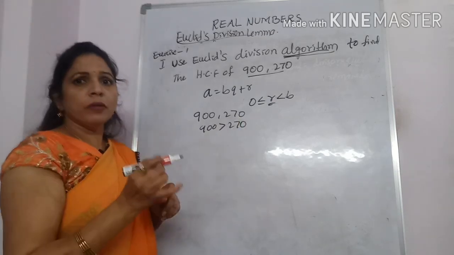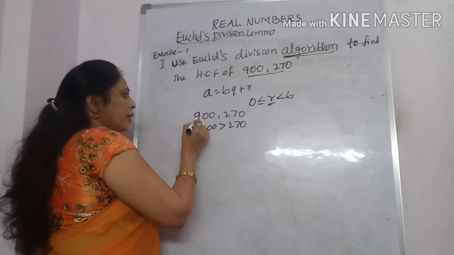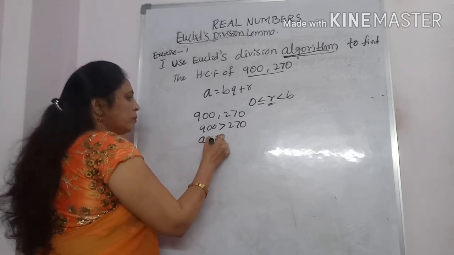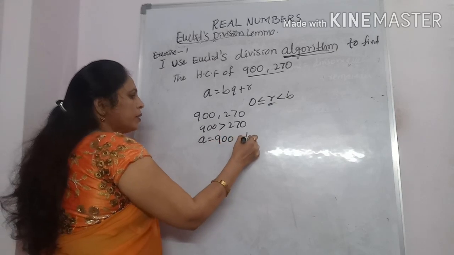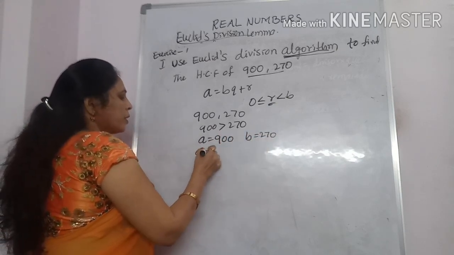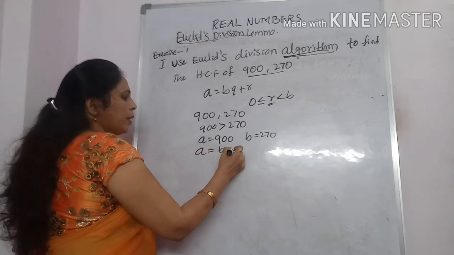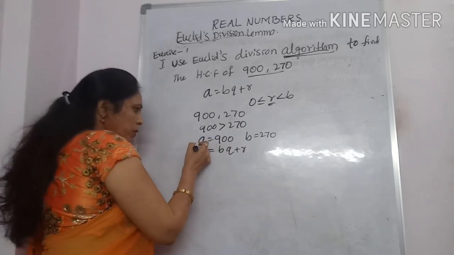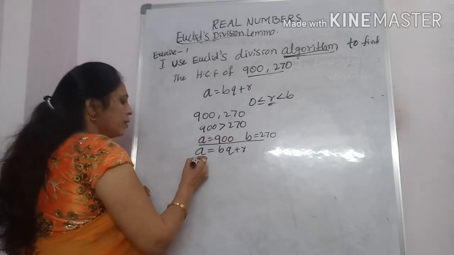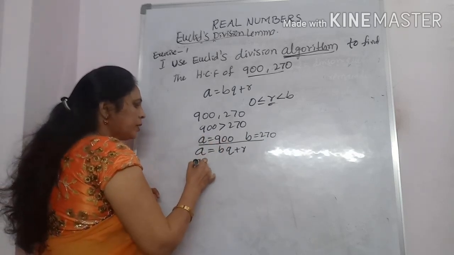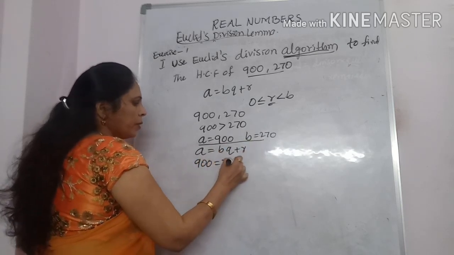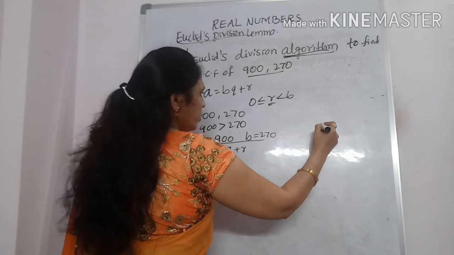So you have to take 900 as A. Here A is equal to 900, B is equal to 270. The division algorithm equation is A equals BQ plus R. Substitute these values in this equation, that's all. Here, what is A? 900 is A. What is B? 270. Here we can do division.